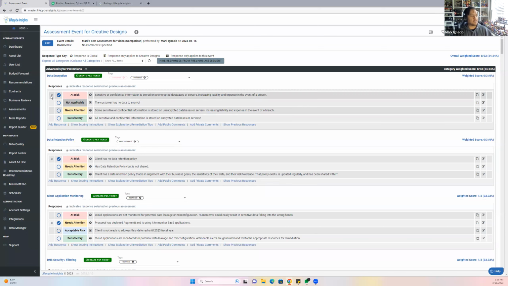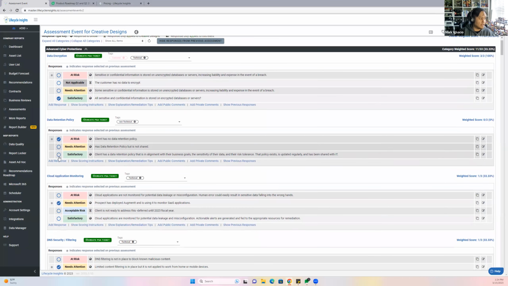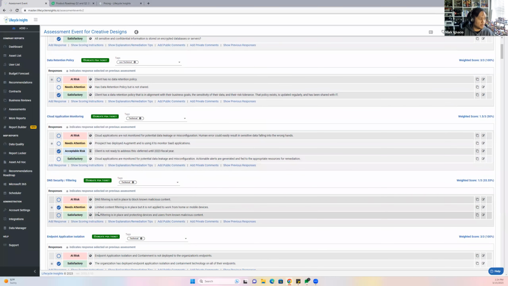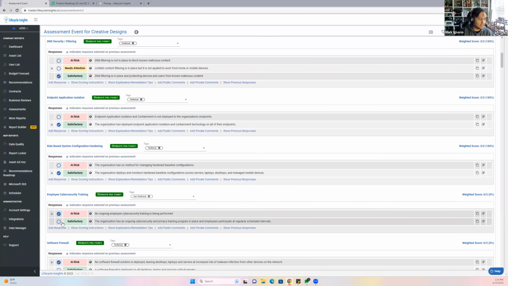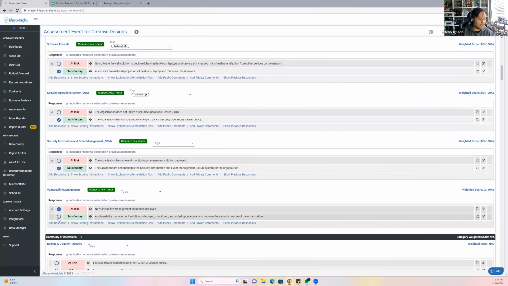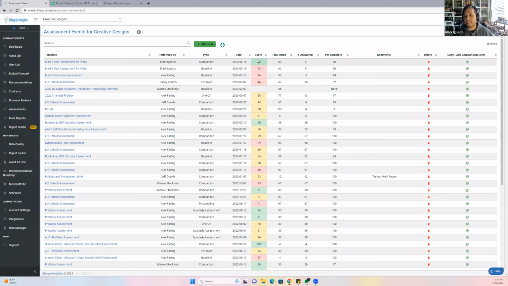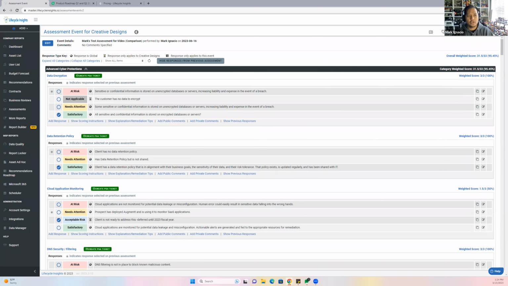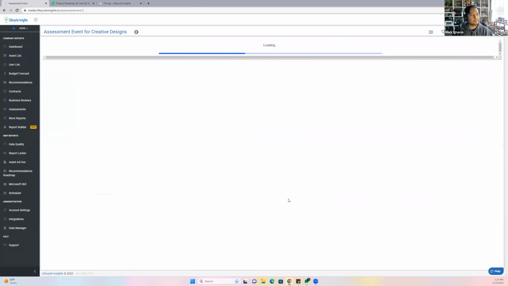And from here, you can see the past responses that I've had and where I got them because it's been a while. Let's say this one's acceptable risk now. This one's satisfactory. Everything else is satisfactory now because we've done the work. They spent the money, and they were receptive to your recommendations. They were receptive to all the things that needed changing. So they are now a good 95% on that assessment. From here, you can actually show them a comparison view of the two assessments that you've given them.